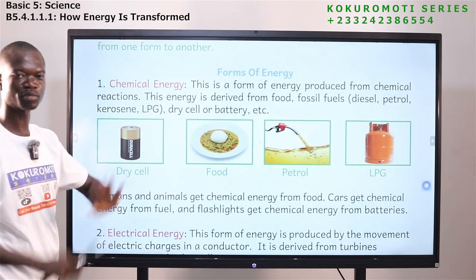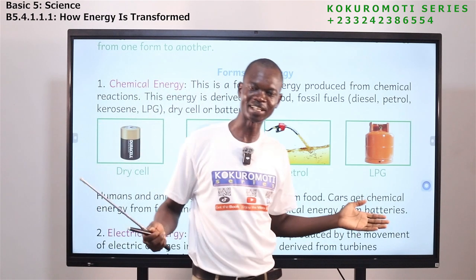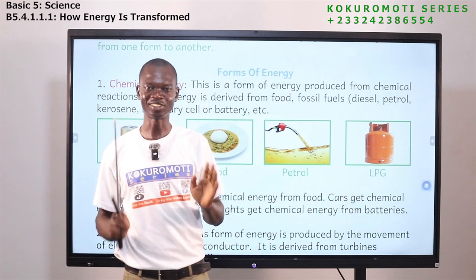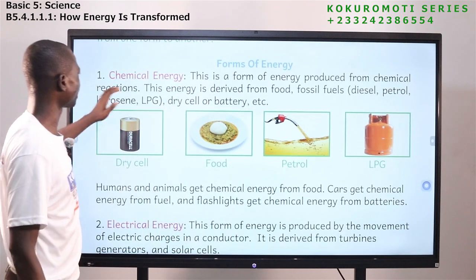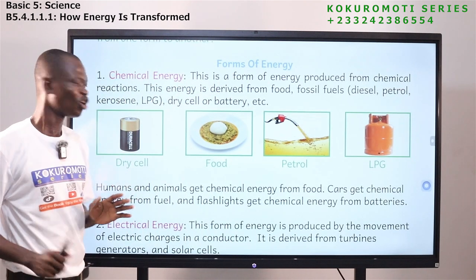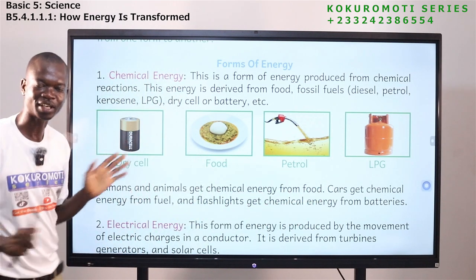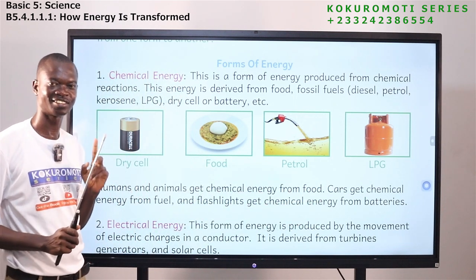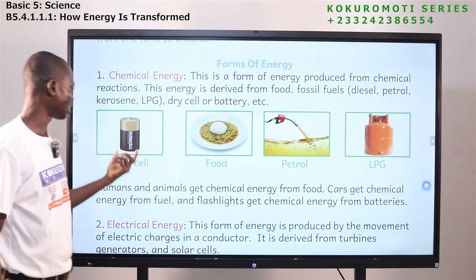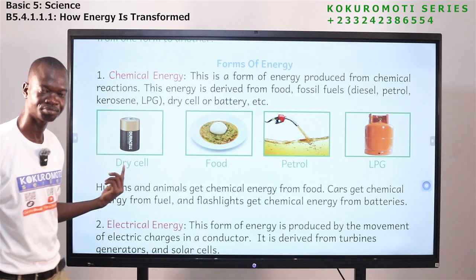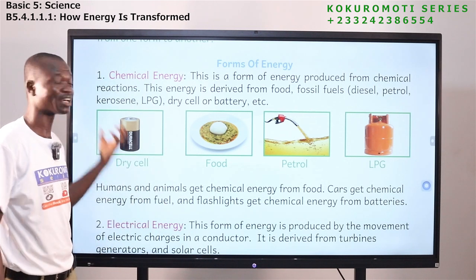Now we are going to look at the forms of energy. We have mentioned different forms of energy. Do you remember them? Okay, so let's take them one after the other. We have here chemical energy. All these things that we see here have chemical energy. Listen, pay attention. You should know this. It is very important. We have dry cell or battery. What we have in it is what? Chemical energy.